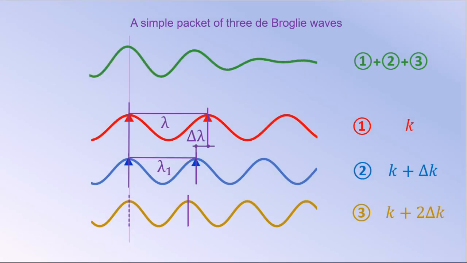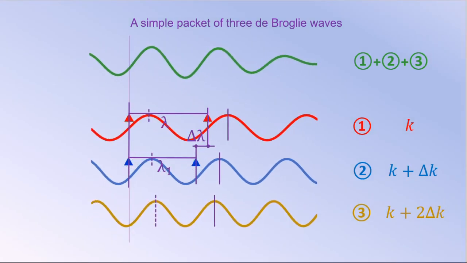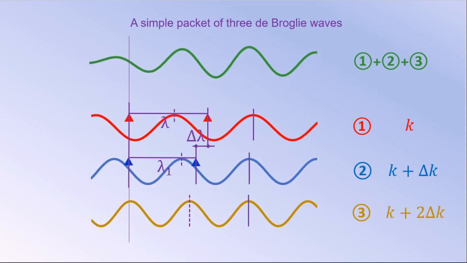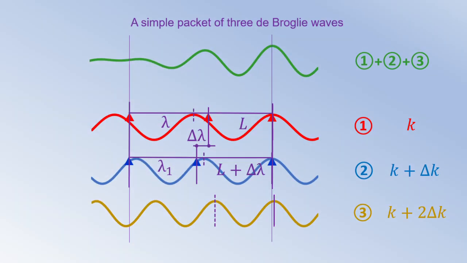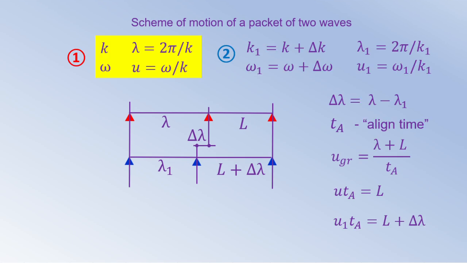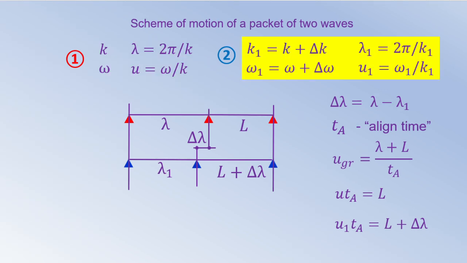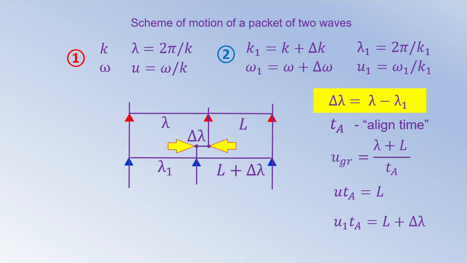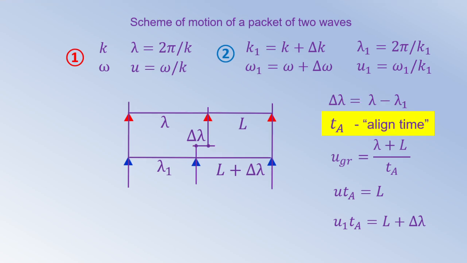Now we will repeat our animation and mark the starting and ending positions for only two waves out of three. After scratching all the wavy curves, we can see a relatively simple scheme presented here. We will write all parameters of the first wave with our subindexes as wave number k, frequency omega, wavelength lambda, and phase velocity u. On the contrary, all parameters of the second wave will be marked with the subindex 1. Initial distance between right heights is equal to delta lambda, which is equal to the difference between wavelengths of two waves. Let's denote the time of alignment of the right maximum as ta.